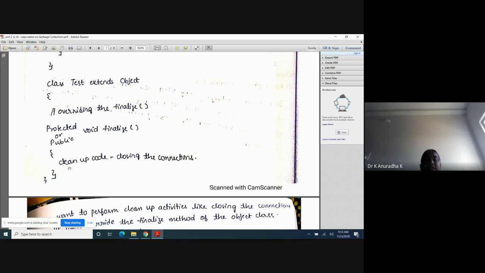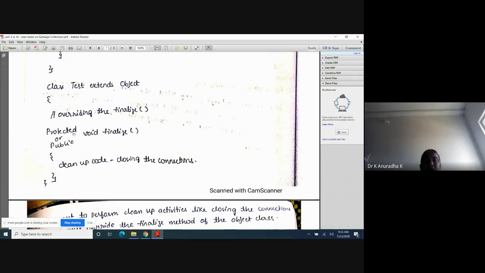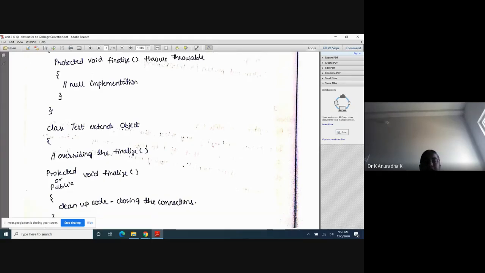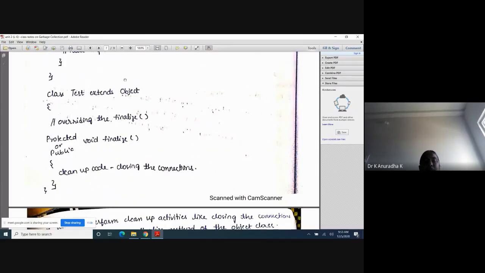Because just before destroying the object, the garbage collector will first execute the finalize method of your class if you write one, or it will execute the finalize method of the Object class. If you write an overriding method, the garbage collector will execute your method. If you don't write one, it will execute the finalize method of the Object class. That's it. If you don't want to perform any cleanup code, then don't write an overriding method.